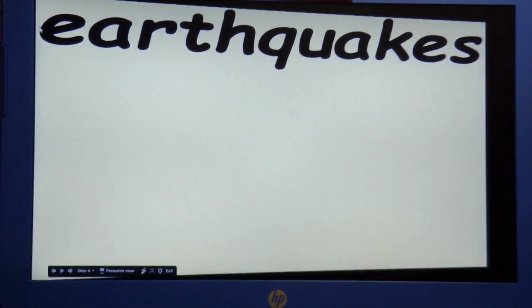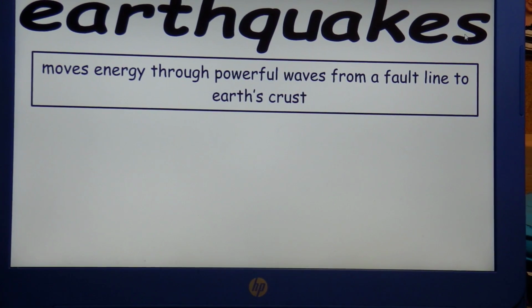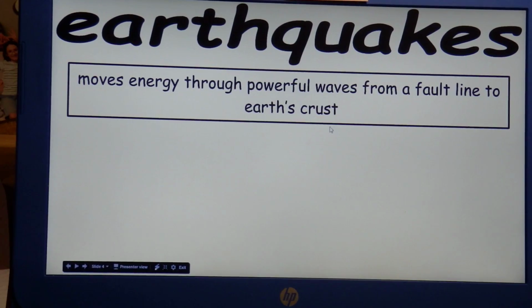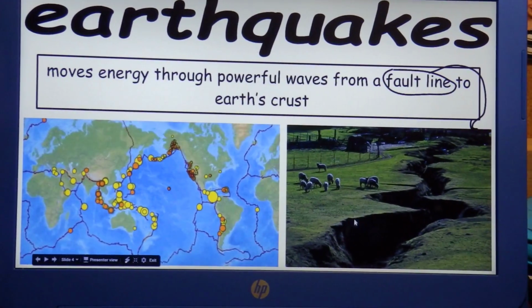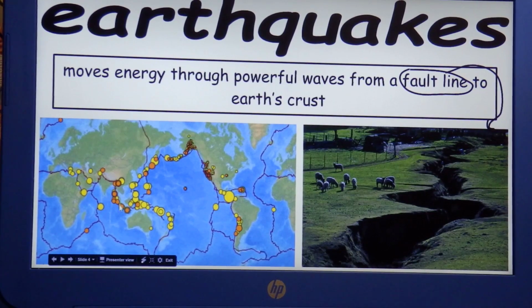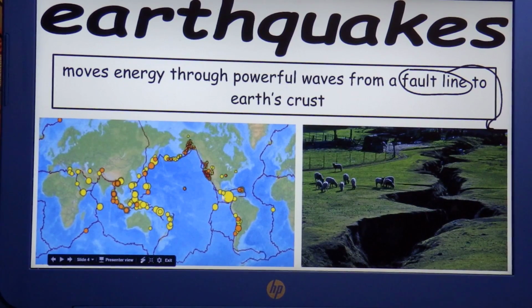Example number two is earthquakes. Earthquakes move energy through powerful waves from a fault line to Earth's crust. Here's what the fault line looks like in case you haven't seen one. And here are some fault lines from all around the world.